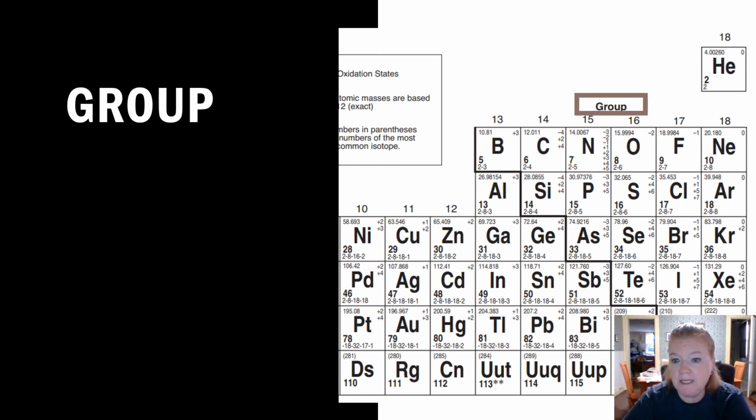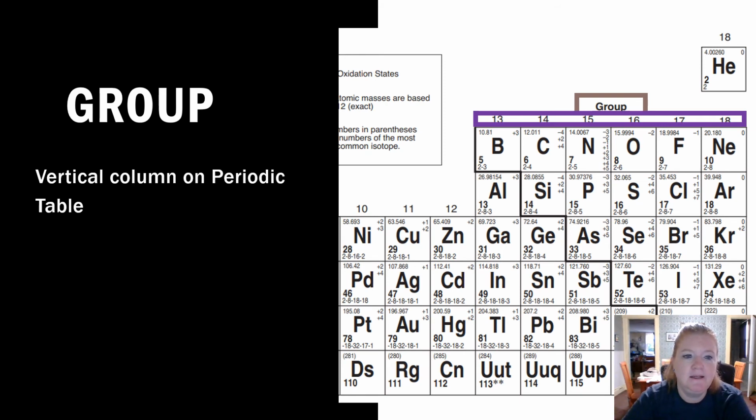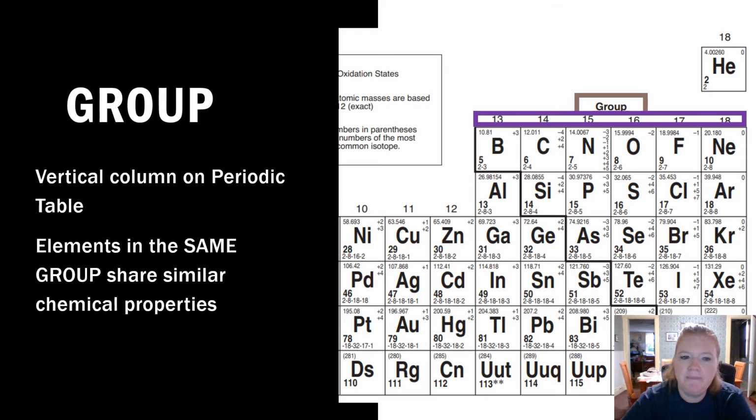So what is a group? You can see group numbers here, 13 through 18. A group is a vertical column. On our reference table, literally it says the word group. Don't have to memorize it. Elements in the same group share similar chemical properties.